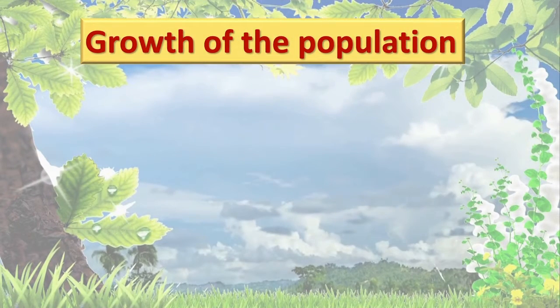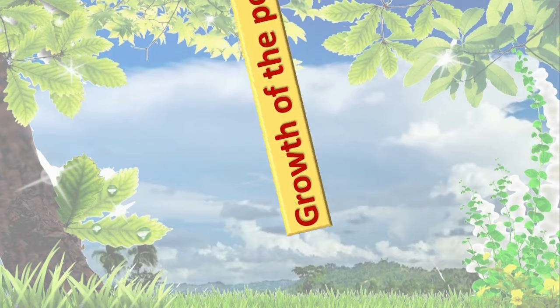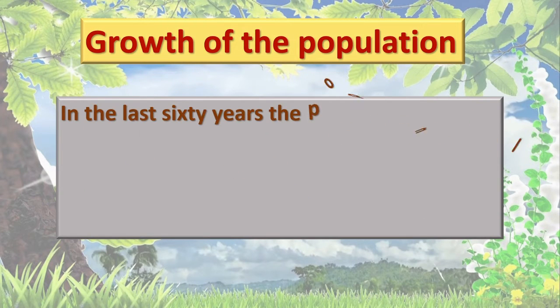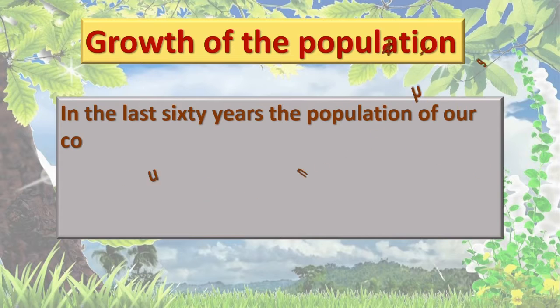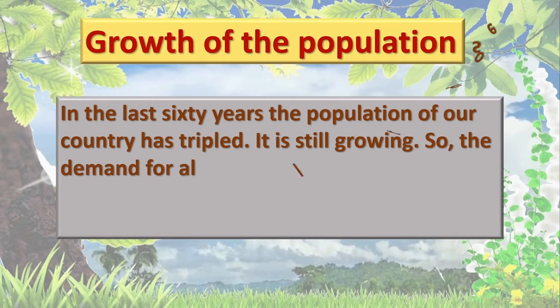Now dear children, this is growth of population. Now let us study about this growth of population. See this, in the last 60 years the population of our country has tripled, means 3 times more.